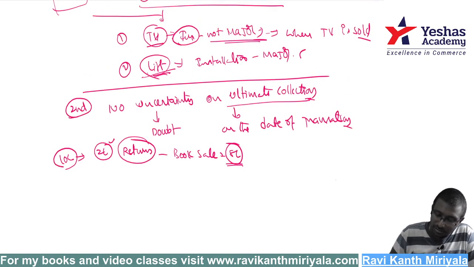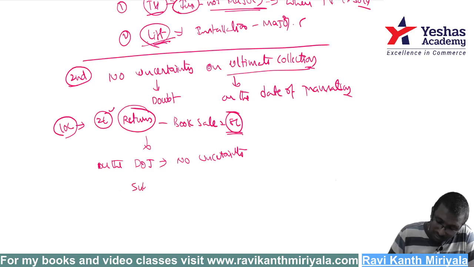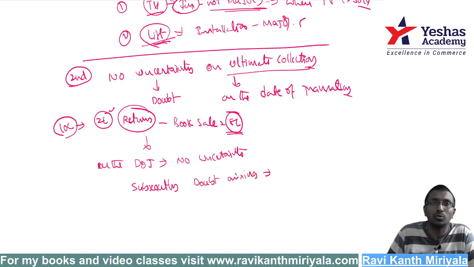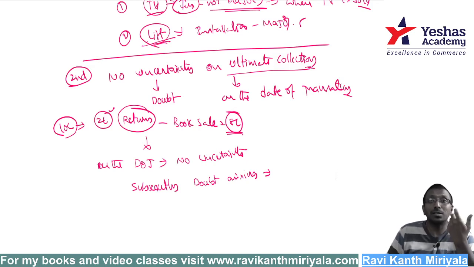Okay. Next, suppose on the date of transaction there is no uncertainty. I don't have any doubt. But subsequently doubt is arising, sir. On the date of transaction, no doubt, but subsequently doubt has come whether this guy will pay. This guy has become, say, insolvent. Something like that. Then what am I supposed to do?